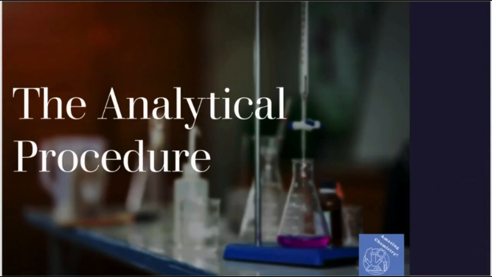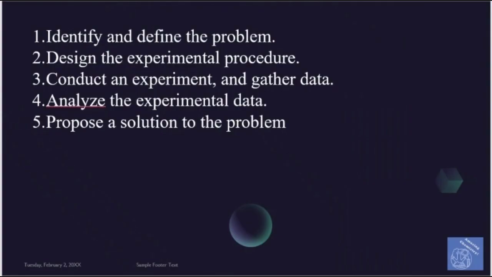How to make an analytical procedure or how to develop a new test method for any chemical substance? We should first know the chemical properties, the physical properties and the chemical structure of this chemical substance, which means identifying and defining the problem. Secondly, we should design an experimental procedure, or see what is the best analytical procedure or analytical instrument that will analyze this chemical substance accurately.